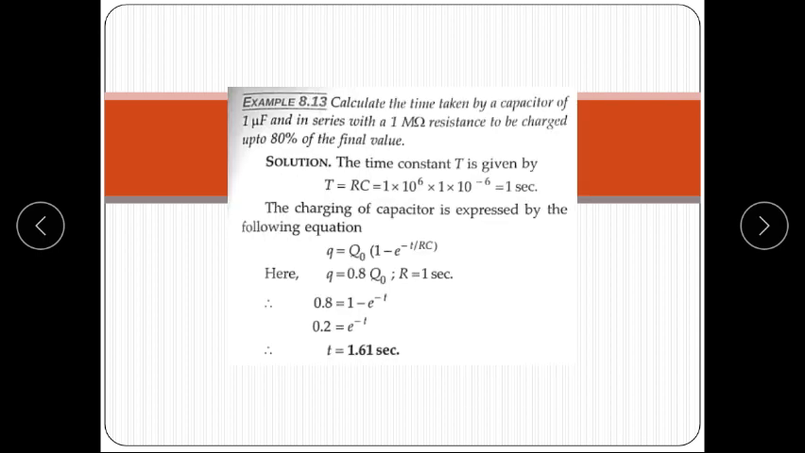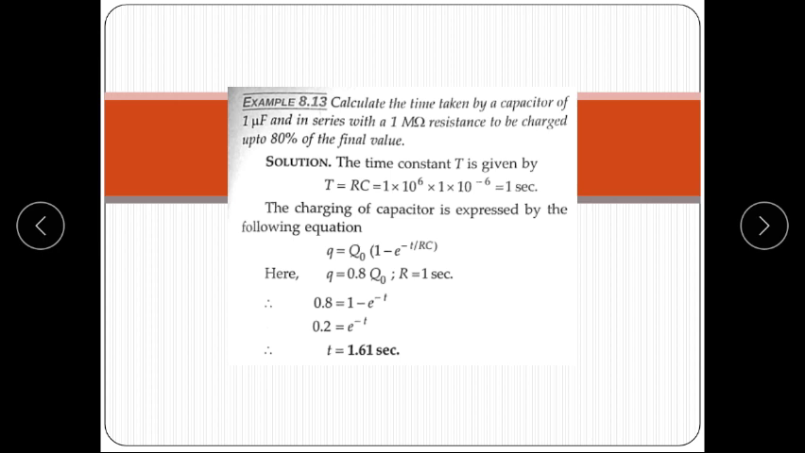Now we take an example. In the given example, calculate the time taken by a capacitor of 1 microfarad in series with a 1 mega ohm resistance to be charged up to 80% of its final value. Means we have to calculate the time in which a capacitor of 1 microfarad connected in series with a 1 mega ohm resistance charges up to 80% of its final value.